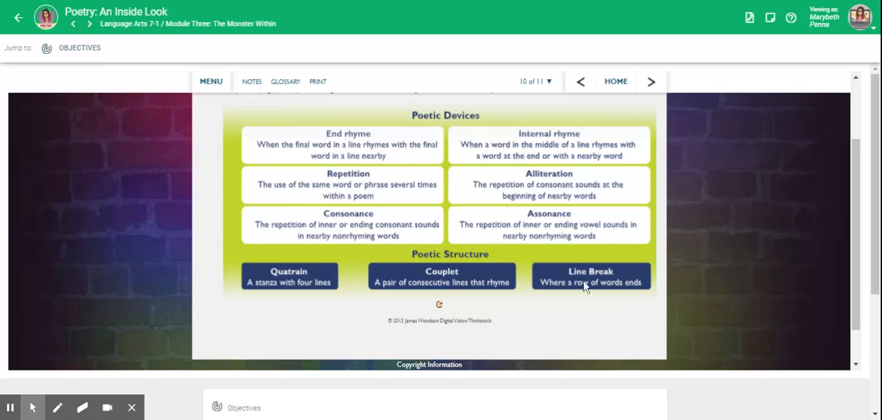Alliteration. The repetition of consonant sounds at the beginning of nearby words. Consonance. The repetition of inner or ending consonant sounds in nearby words. Assonance. The repetition of inner or ending vowel sounds in nearby non-rhyming words. Poetic structure. Quatrain. A stanza with 4 lines. Couplet. A pair of consecutive lines that rhyme. Line break, where a row of words ends.